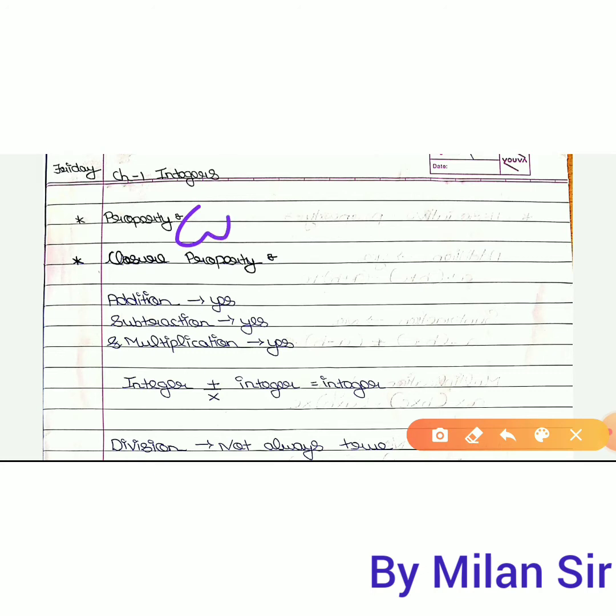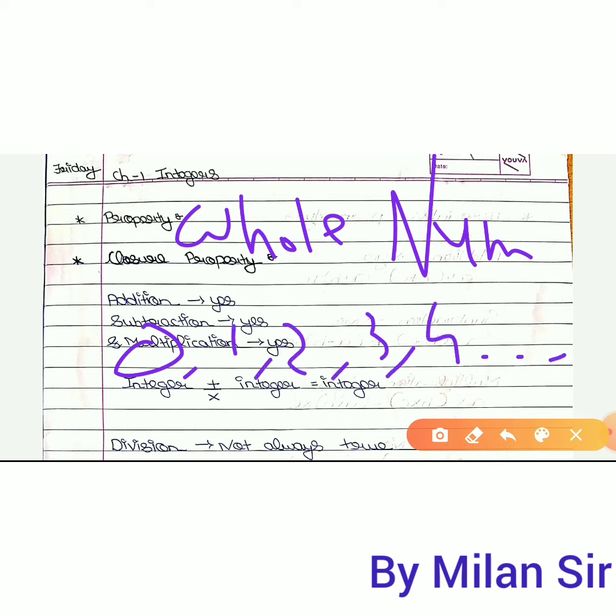Then we learned about whole numbers. Whole numbers start with 0, then 1, 2, 3, 4 up to infinity. This is the whole numbers: 0, 1, 2, 3, 4. Whole numbers start with 0.